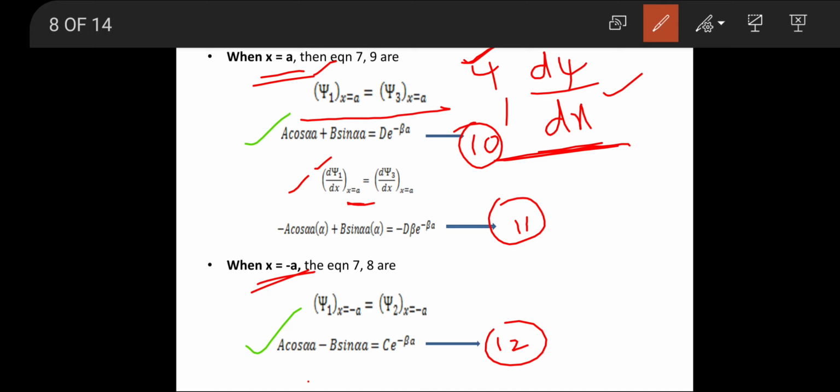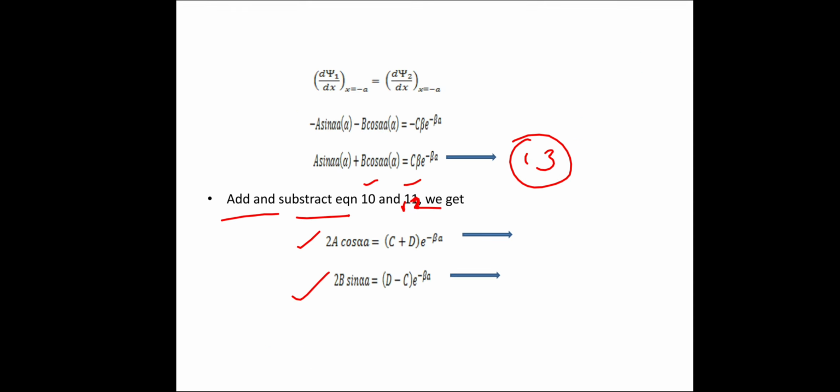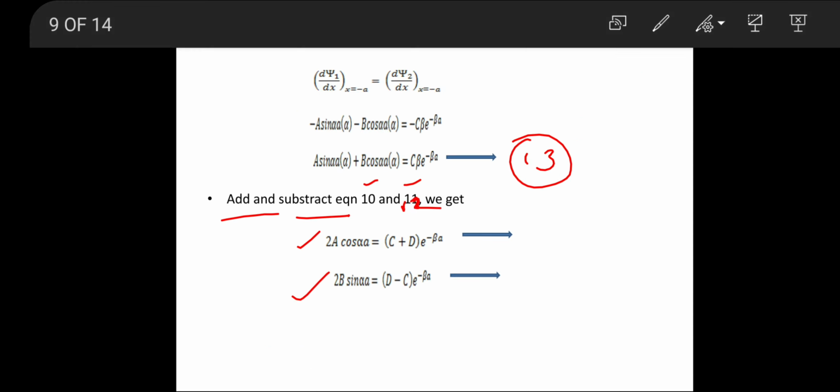When the 10th and 12th equations are added, a cos alpha a plus a cos alpha a gives 2a cos alpha a, and b sin alpha a minus b sin alpha a gets cancelled, giving c plus d into e power minus beta a. So it is 2a cos alpha a equals c plus d into e power minus beta a.